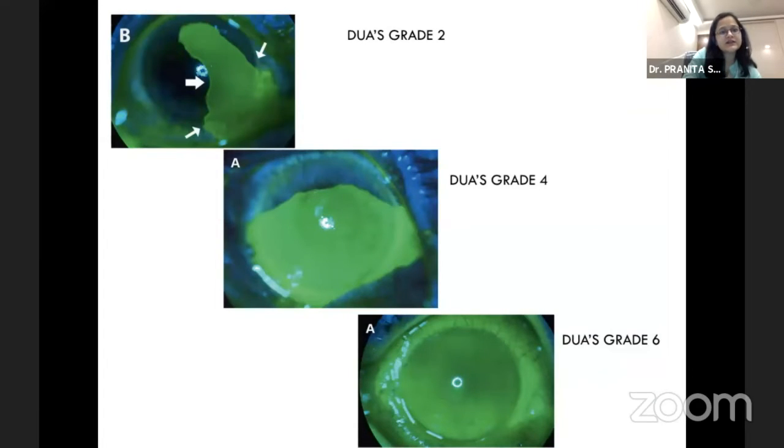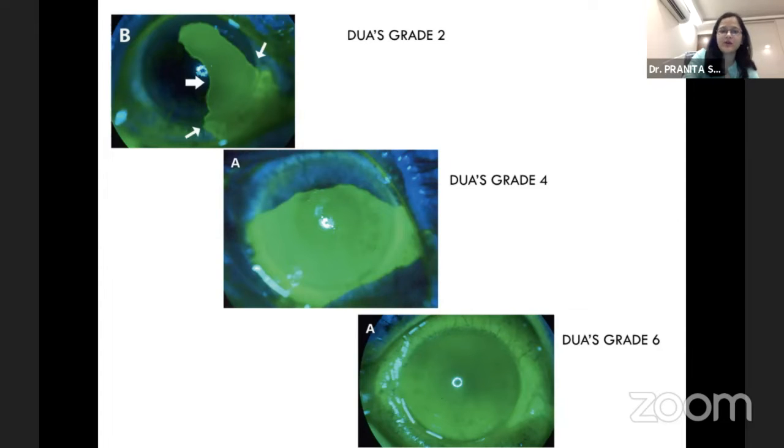So the first image on the top left is showing Dua grade 2, where we can see up to 3 clock hours of the limbus is involved. And the next image is showing grade 4 injury, where up to 6 clock hours of the limbus is involved, and up to 60% of the conjunctival epithelium is involved. And Dua grade 6 is the last image, where you can see that the complete cornea is taking up the stain, and all 12 clock hours, the entire limbus, is involved.